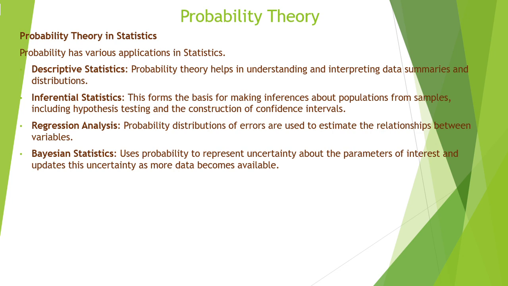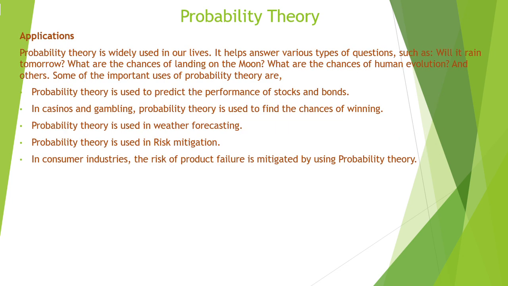We'll be going through this at a later point in detail. In regression analysis, probability distributions of errors are used to estimate the relationship between the different independent and dependent variables. And in Bayesian statistics, we use probability to represent uncertainty about parameters of interest and update this uncertainty as more data become available, right?